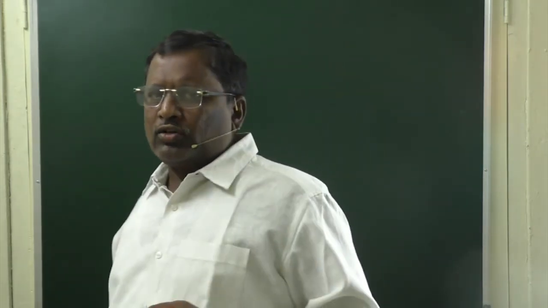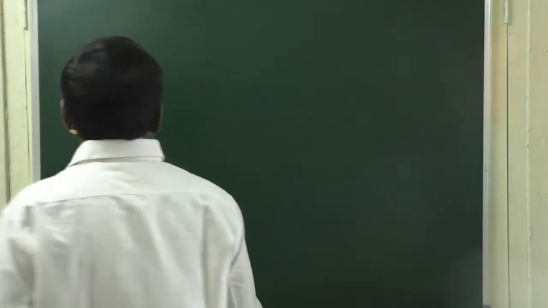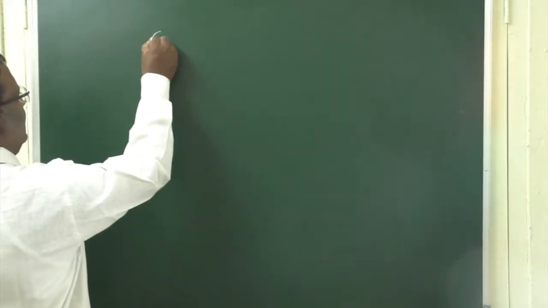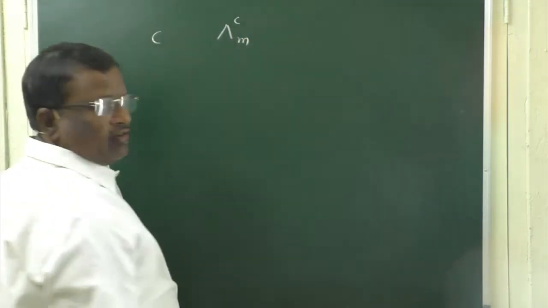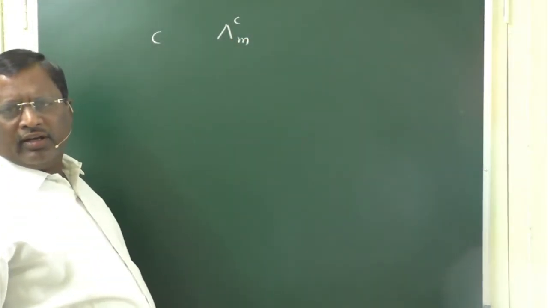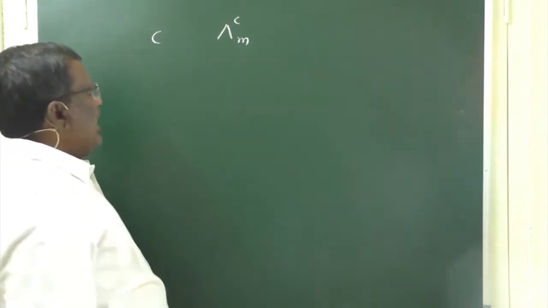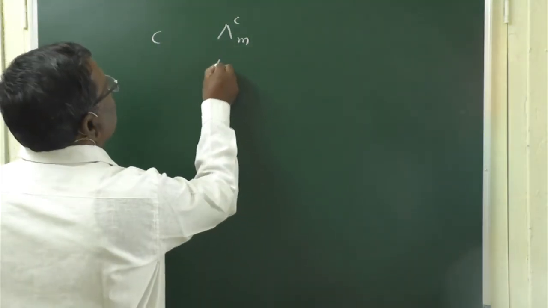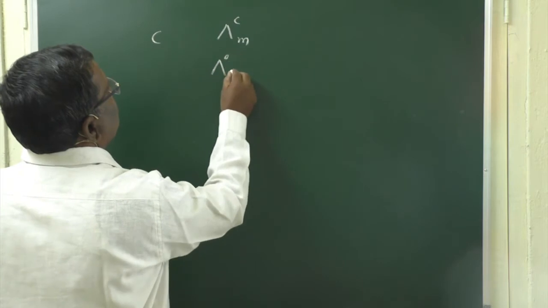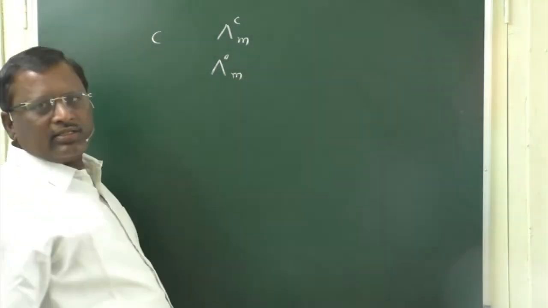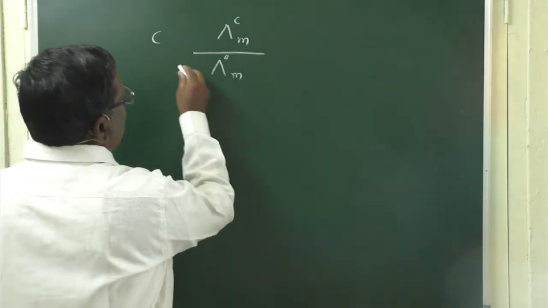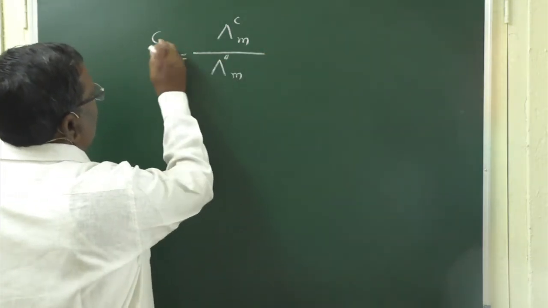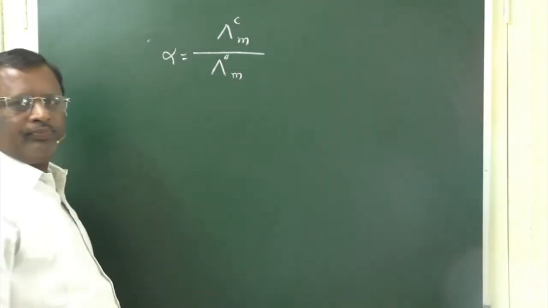So, if the molar conductivity of a weak electrolyte at concentration C is Λm, and its limiting conductance at infinite dilution is Λ°m, the ratio between these two is equal to alpha, the degree of dissociation.